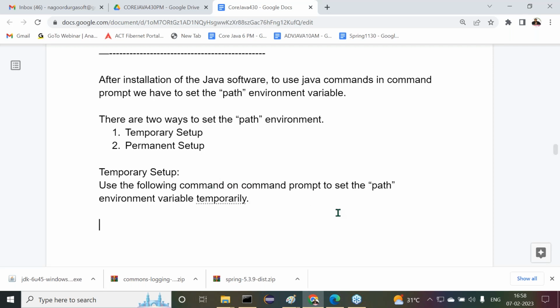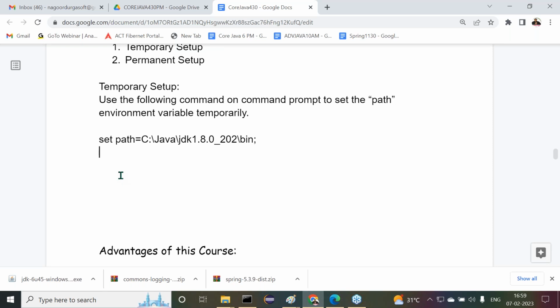What is the command I'm telling you? Set path is equal to the bin location. Already we opened it and copied that bin location, or not? See, Java JDK 1.8.0_202 bin location we copied, or not? That bin location we have to provide here and put a semicolon. Observe carefully. set path=C:\Java\JDK 1.8.0_202\bin; Sir, got it or not?